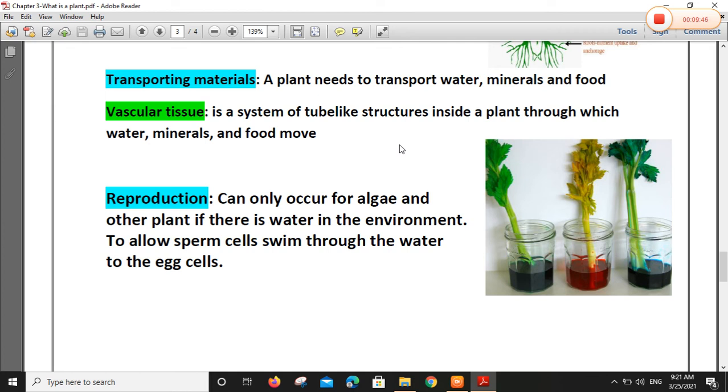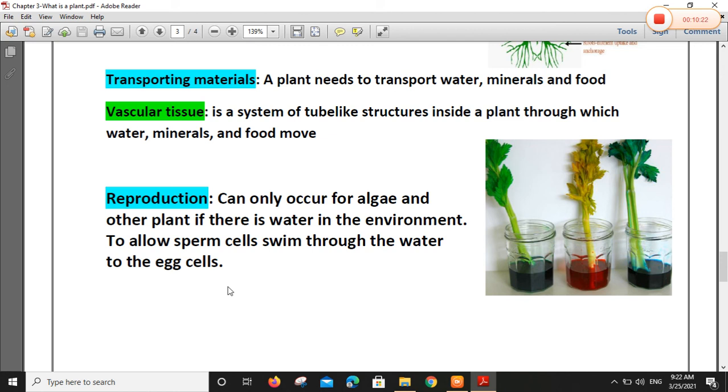Reproduction can only occur for algae and other plants if there is water in the environment. If no water, the sperm can also move through air and wind from plant to plant and reproduction occurs. So reproduction in water is for algae and some types of plant, but other types of plant can reproduce through sperm cells that move from male organs to female organs.